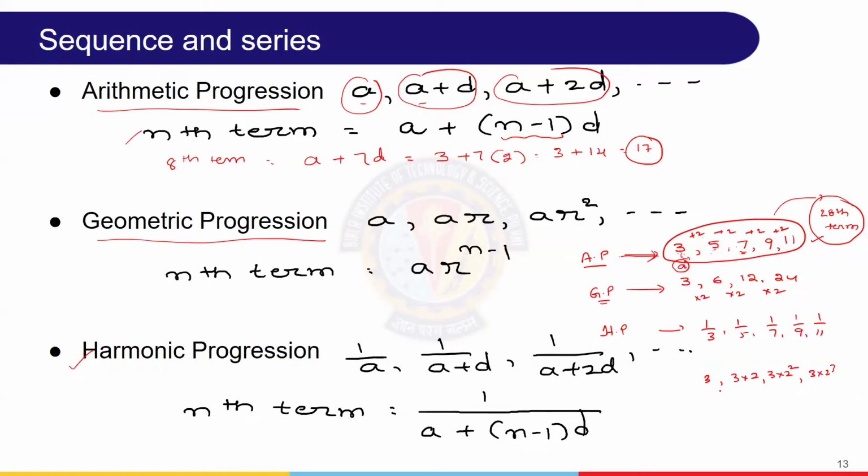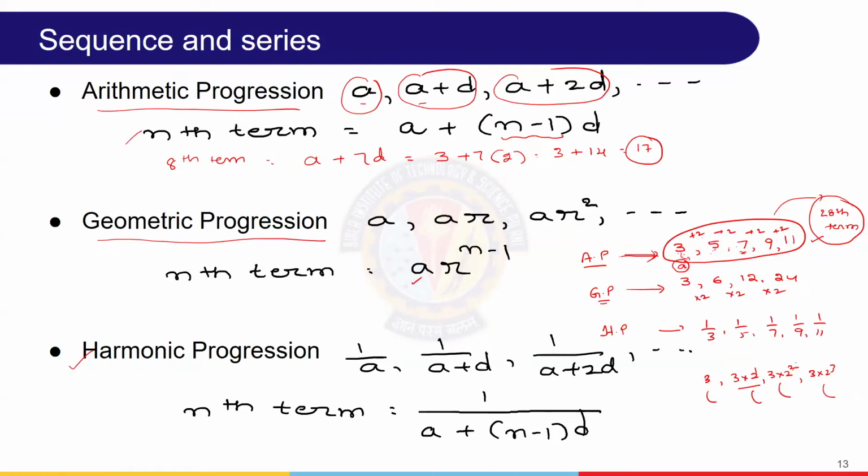This is the first term, second term, third term, fourth term. If you observe, for the second term the power is 1, next the power is 2, then 3. Therefore, the nth term is a into r power n minus 1, where a is the first term and r is the common factor we are using for multiplication.